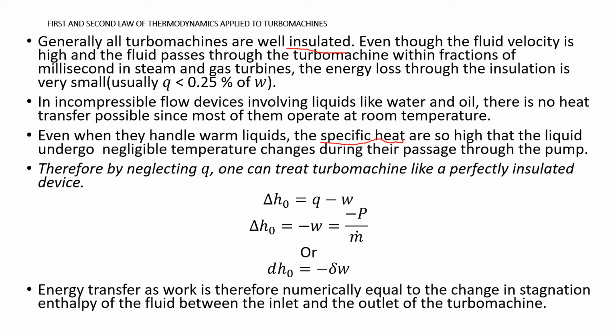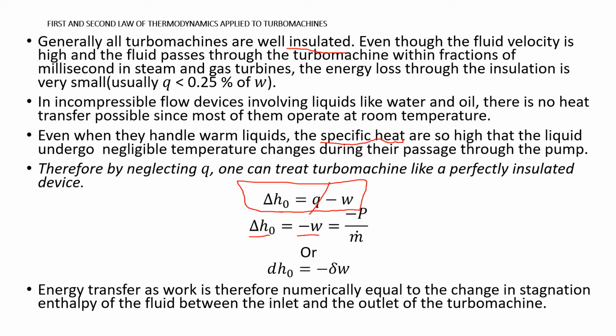Assuming all this, we can neglect Q. In the previous slide we have seen this equation, Q minus W is equal to delta H naught, where delta H naught is the change in stagnation enthalpy between inlet and outlet. If I neglect this Q, then my equation reduces to delta H naught is equal to minus W. What is this W?